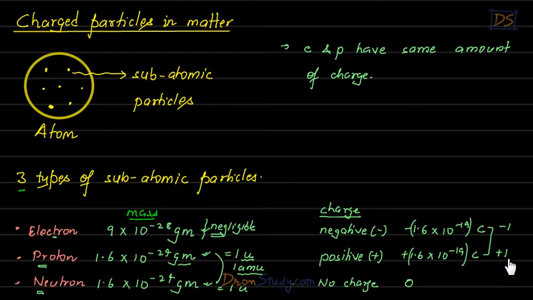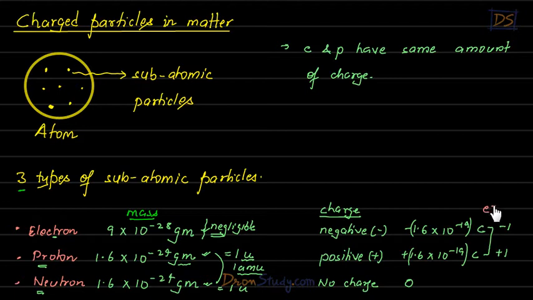Understood? One more interesting point here. This electron is represented by a small symbol. The symbol of electron is e minus. Why e minus? E for electron, and this minus represents that electron carries negative charge.